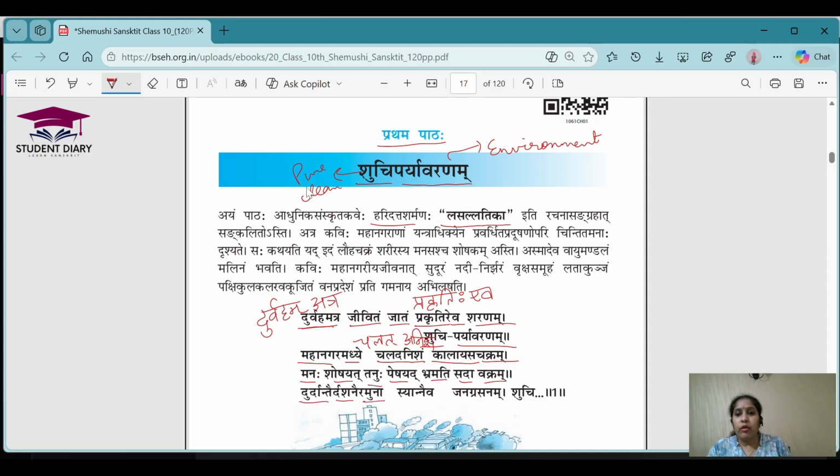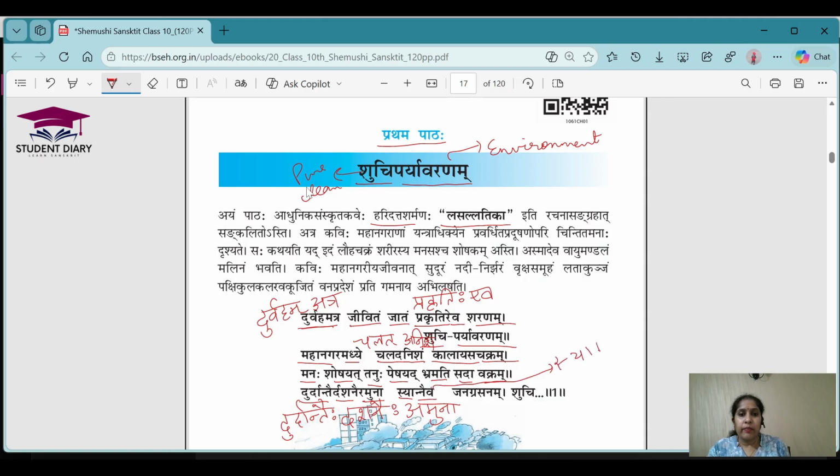Durdantai Dashnai Amuna. So this is actually like this. Durdantai, because you have a ra here, so it is the Rutva Sandhi. Durdantai Dashnai. And then again you have a ra, Amuna. Syat na ev. So there are three words in this. I will write the word here.